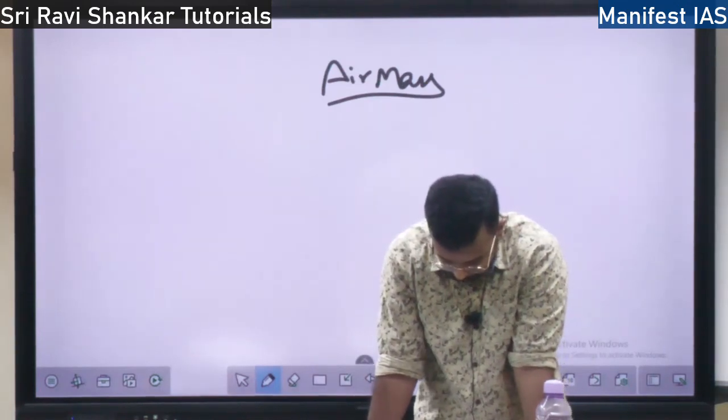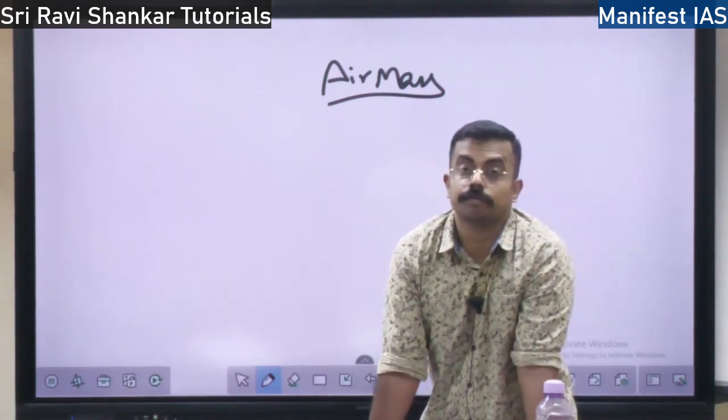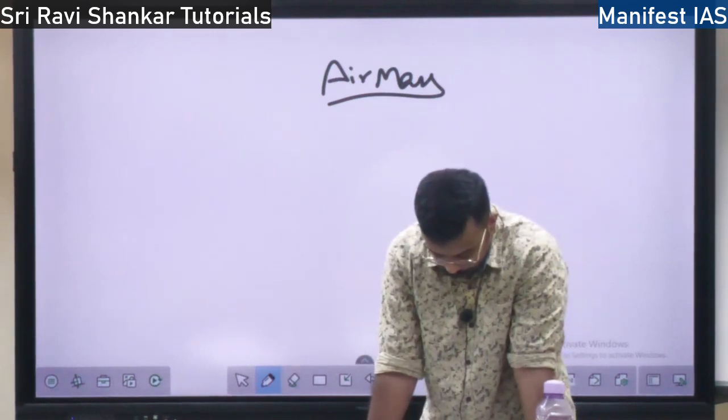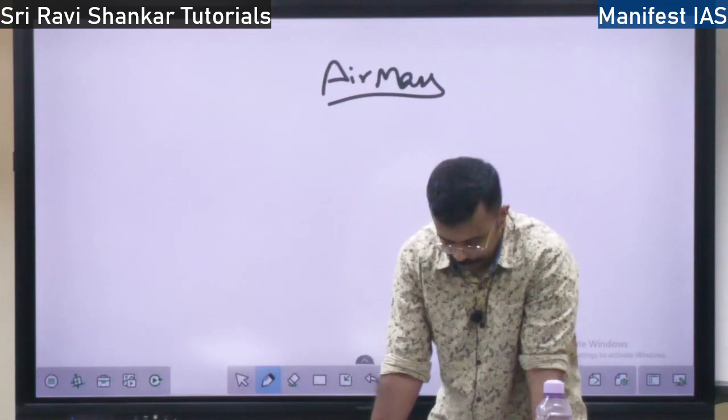So this air mass has a distinctive character. It has a character of what? I told you, temperature, pressure, humidity, right? So there are 5 types of air mass. Totally there are 5 types of air mass.